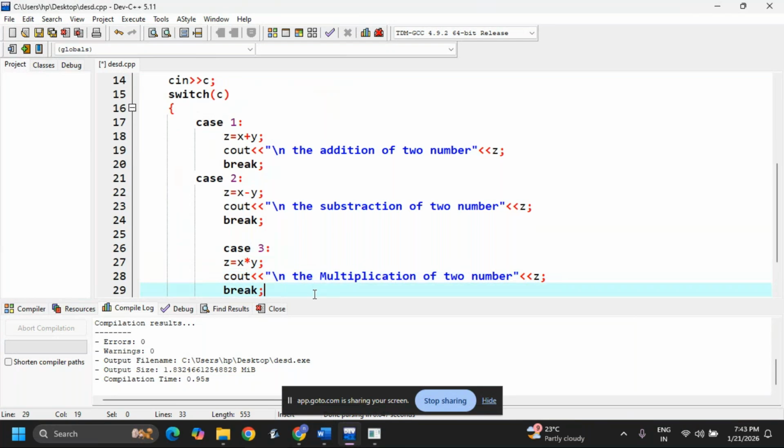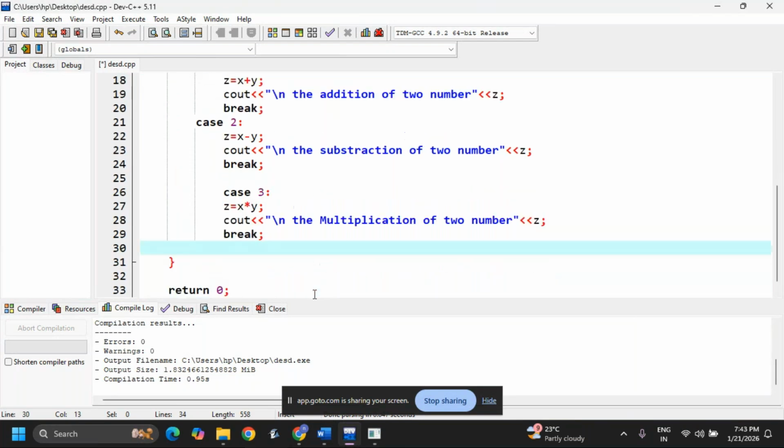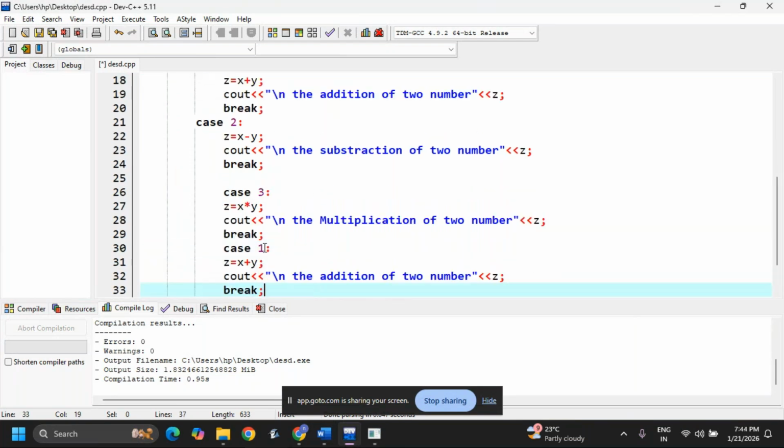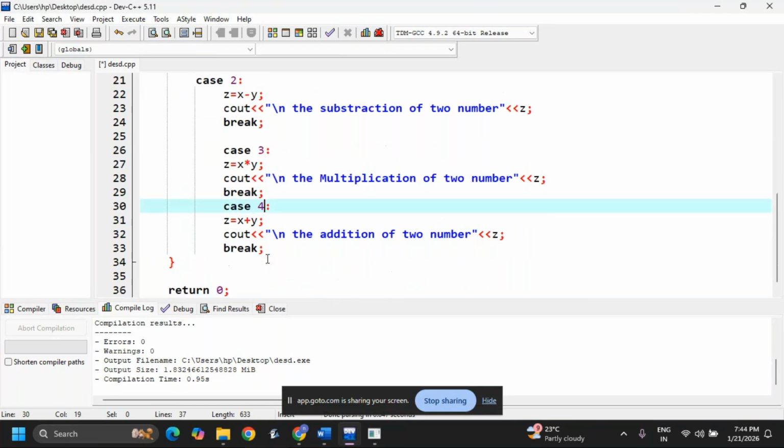Okay, multiplication. Now I'm writing one more break. Next I'm writing the case 4. Now here in the case 4 I'm writing this x divided by y. Okay, next here I'm writing the division.